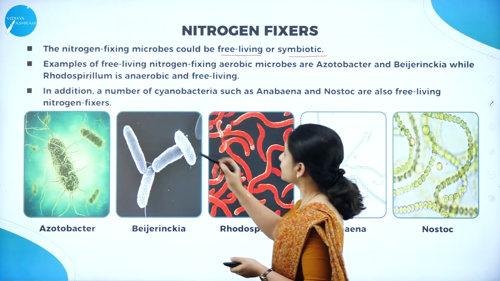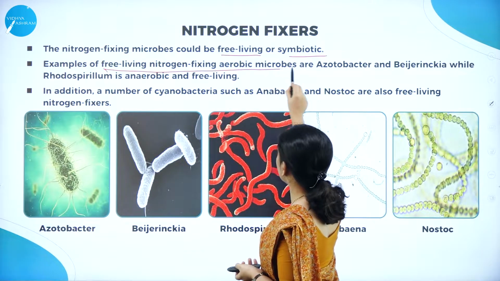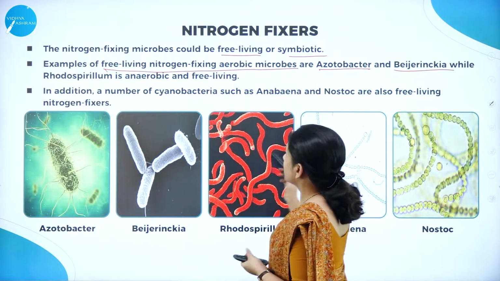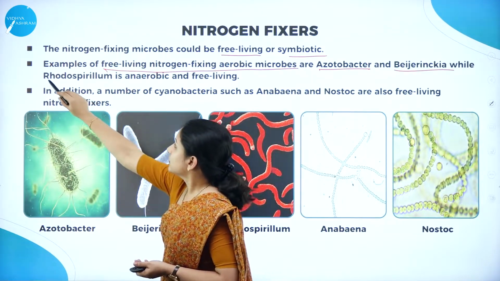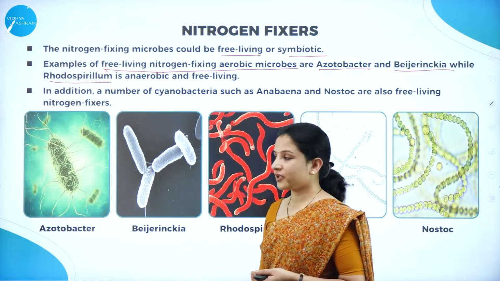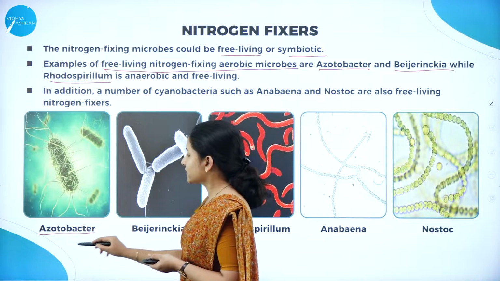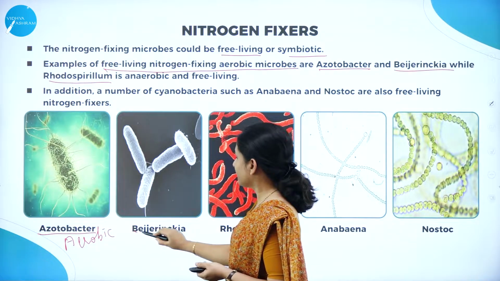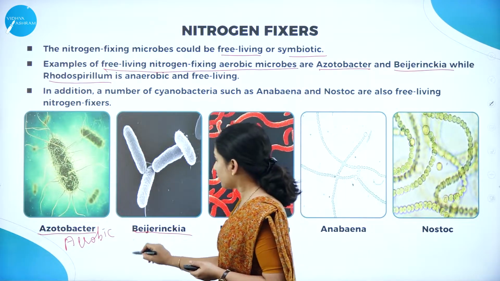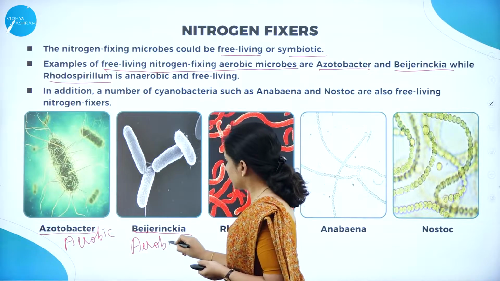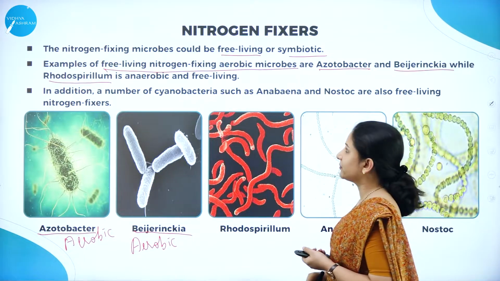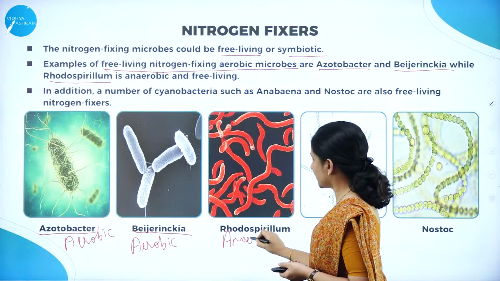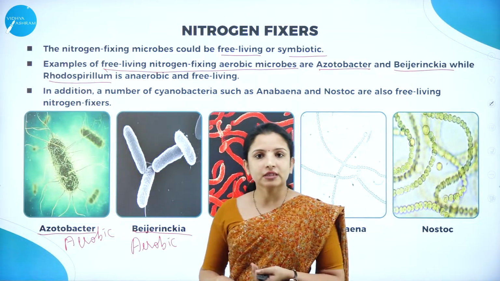So some of the examples of free living nitrogen fixing aerobic microbes are Azotobacter and Beijerinckia, and an anaerobic free living microbe is Rhodospirillum. So we have Azotobacter, which is an aerobic nitrogen fixing bacteria. Then we have Beijerinckia, which is also an aerobic nitrogen fixing bacteria. Then we have one anaerobic nitrogen fixing bacteria, which is Rhodospirillum. Rhodospirillum is anaerobic in nature, that is, it doesn't require oxygen for its survival.